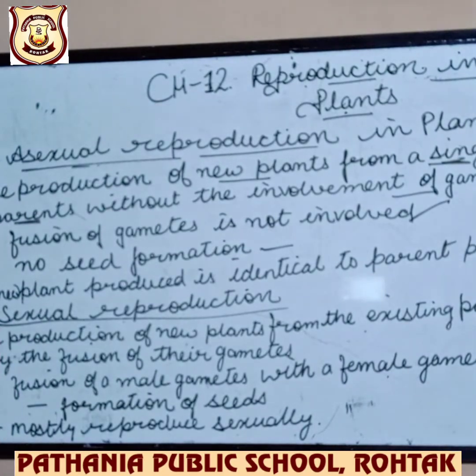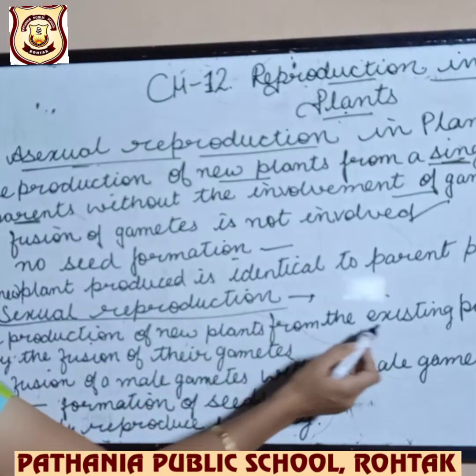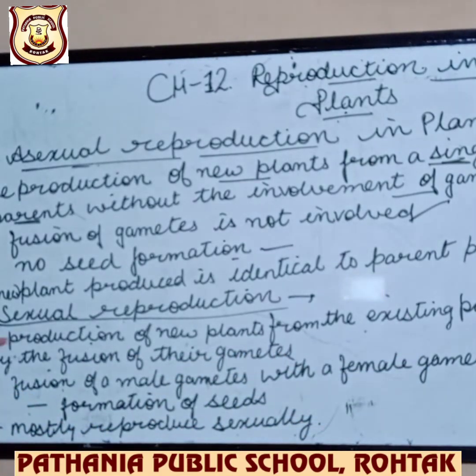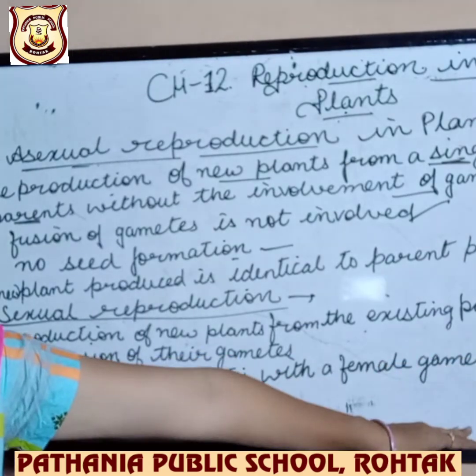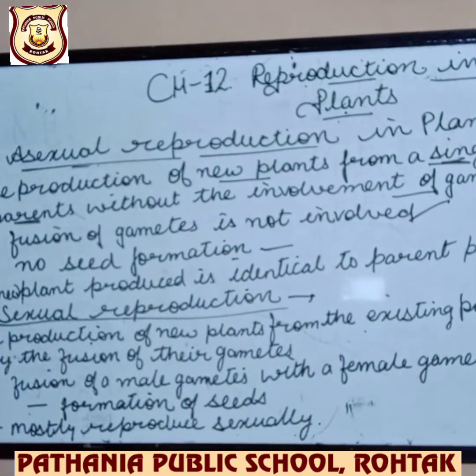Next is sexual reproduction in plants. It is the production of new plants from the existing parents by the fusion of their gametes. The male gametes fuse with the female gametes, and with their fusion a new plant is formed, which leads to the formation of a new seed. Mostly reproduction takes place by this method only. Now we are going to take the asexual reproduction methods stepwise. Many methods are there. We will take them one by one.